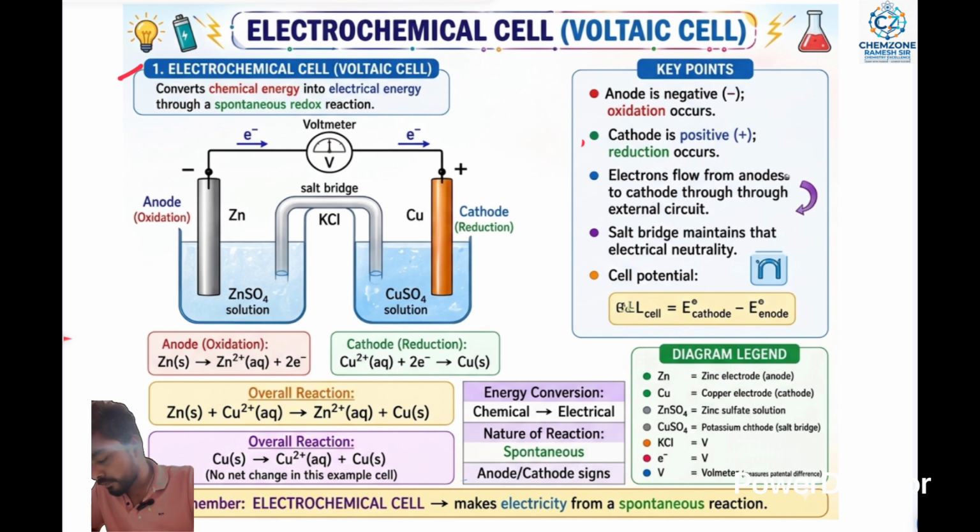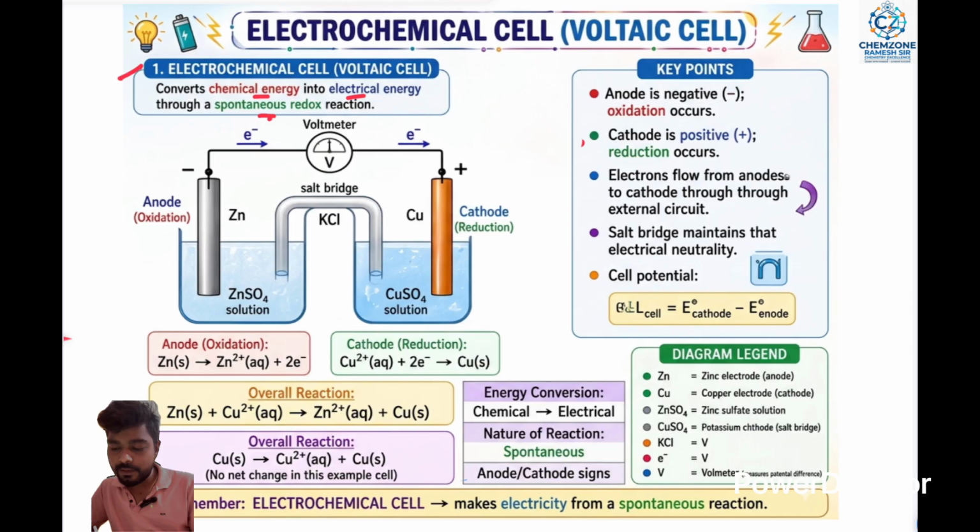It works for changing chemical energy to electrical energy, and that is a spontaneous process. Spontaneous means independent, a process that happens by itself. That is spontaneous chemical reactions.